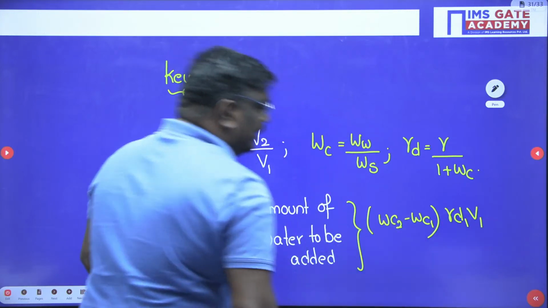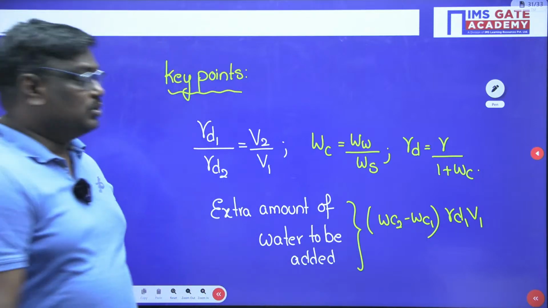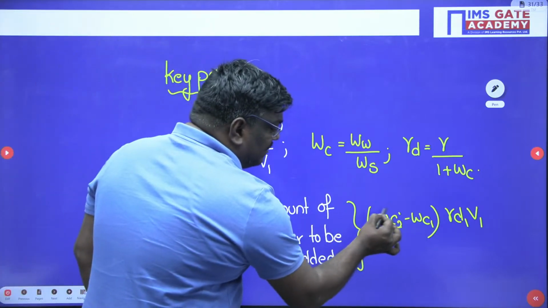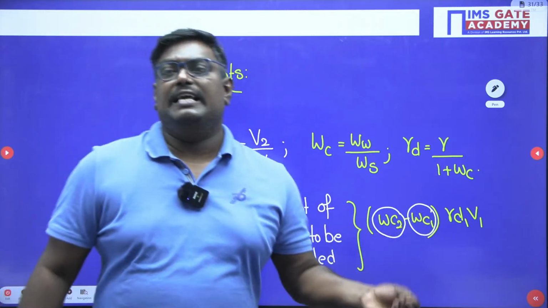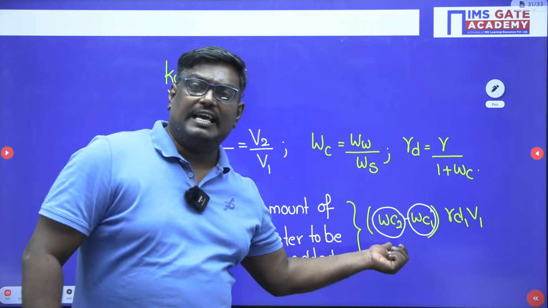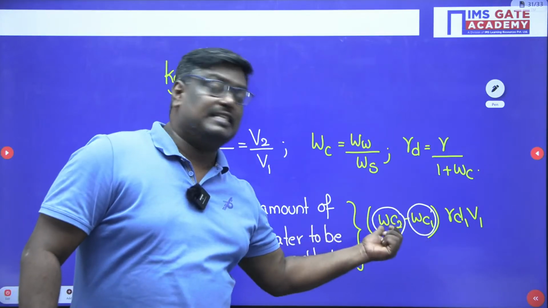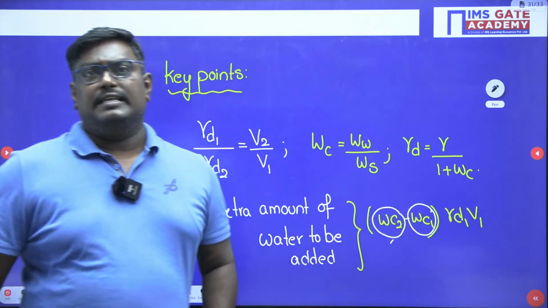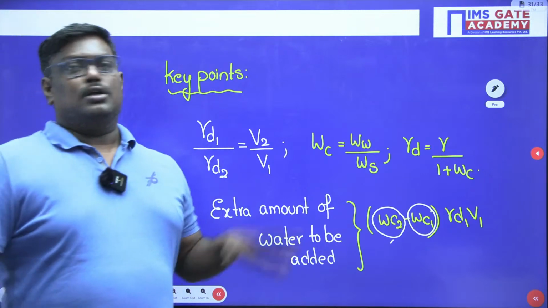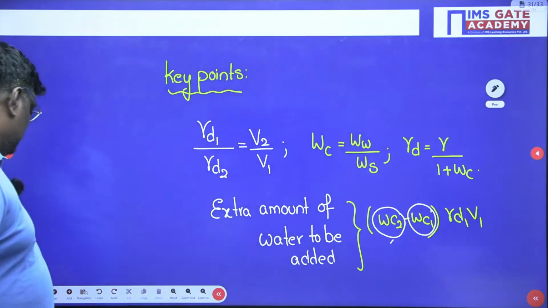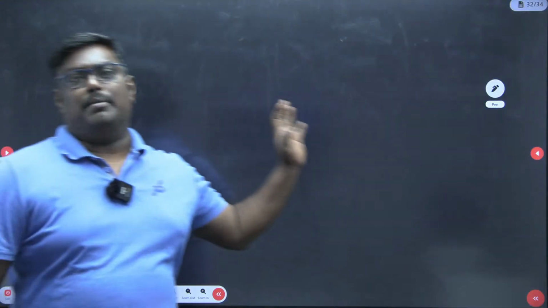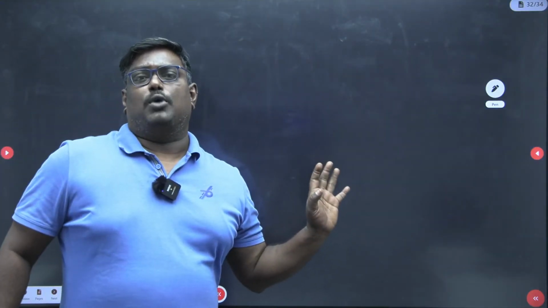Now, you can ask me this doubt: every time is it 2 minus 1 or 1 minus 2? Whichever is higher will be taken. If 1 is higher, it will be 1 minus 2. If 2 is higher, it will be 2 minus 1. Agree? So this is all about the important problems in the properties of soil.